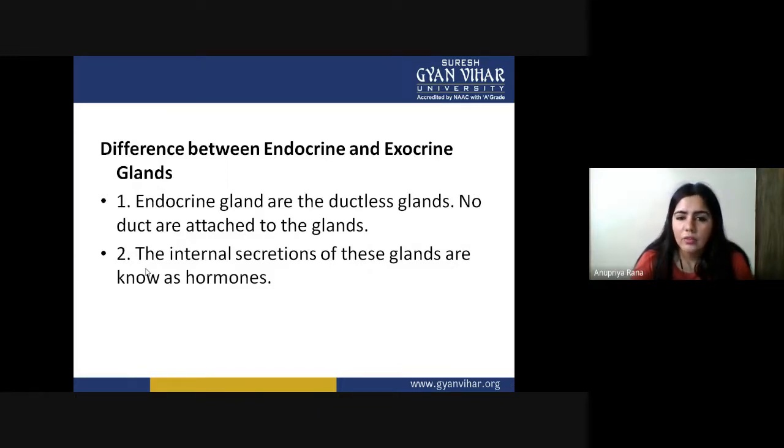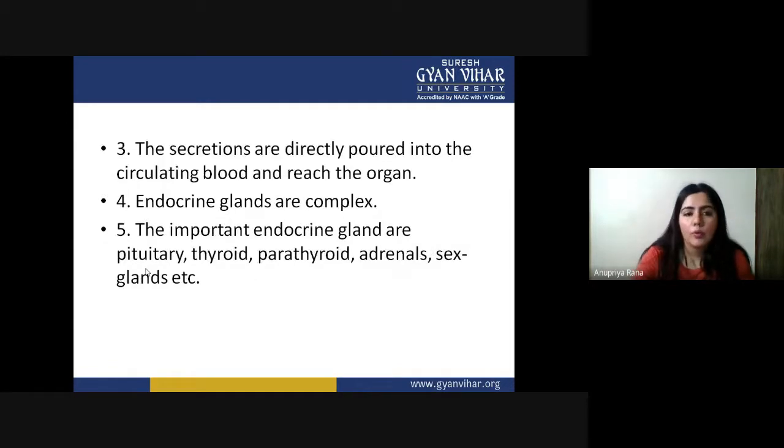No ducts are attached to the gland. So basically, they don't have any kind of special duct. A duct is like a tube, or you can say a vein, though not exactly. I cannot call them veins, but they are tube-like hollow structures which are absent inside the endocrine glands. So no ducts are attached to the gland. The internal secretion of these glands is known as hormone, whatever the secretory material, we call it a hormone.